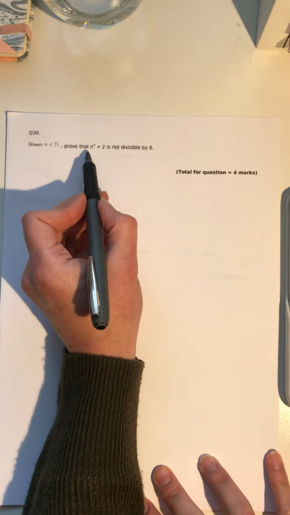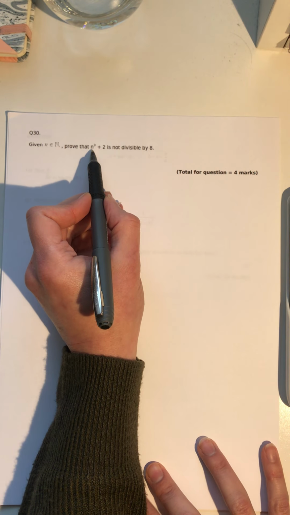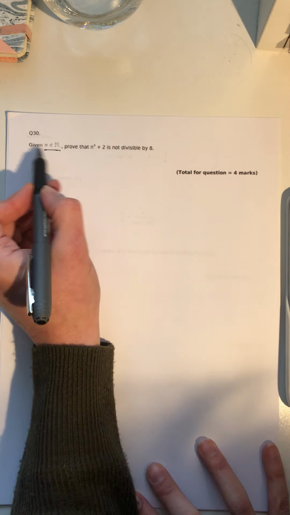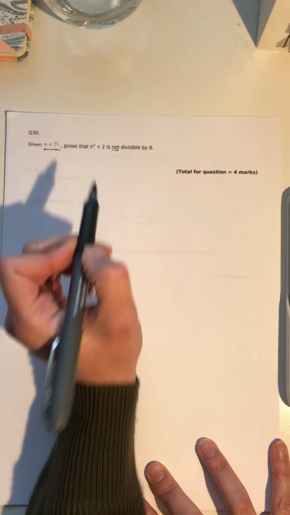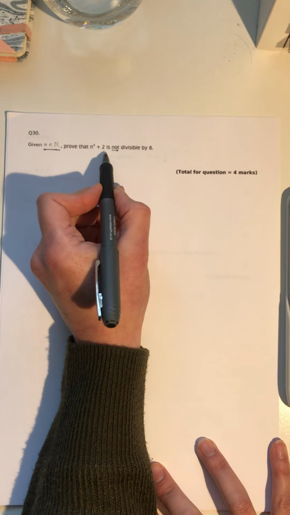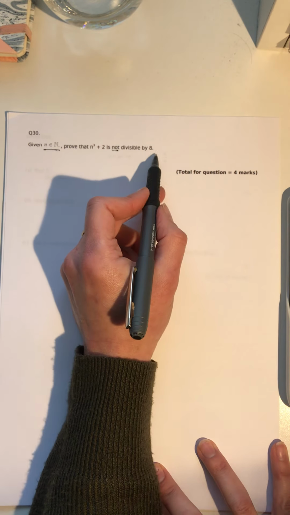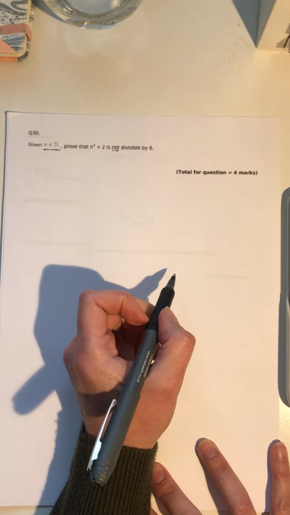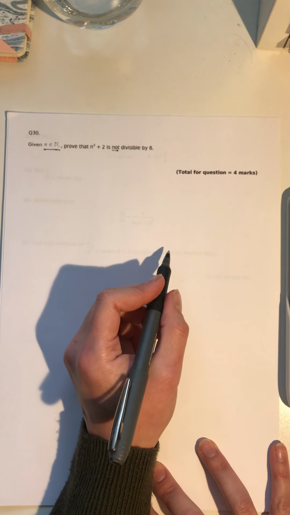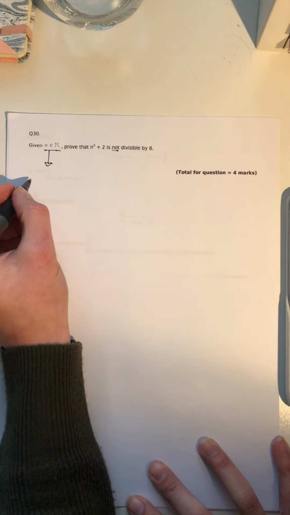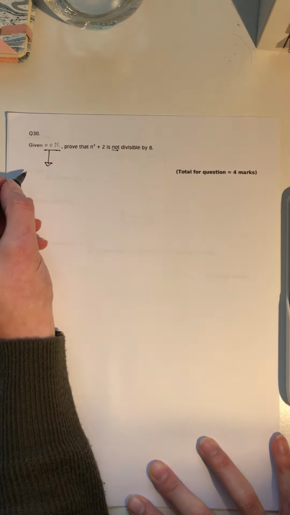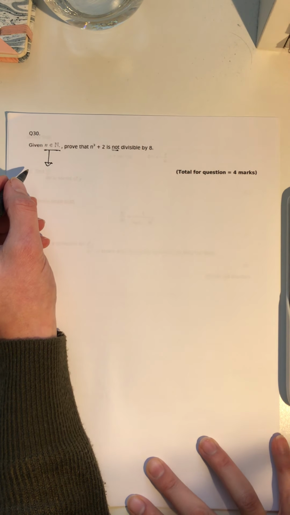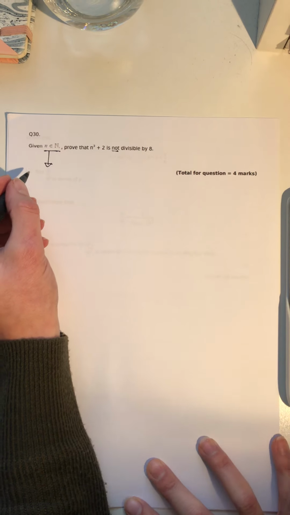So if I'm asked to show something for all integers, all positive integers, natural numbers n, like this, prove that n cubed plus 2 is not divisible by 8, and I look at this initially and think, can I maybe factorise out 8 or not factorise out 8? I really don't know. But what I need to remember is that all natural numbers are split into even and odd.